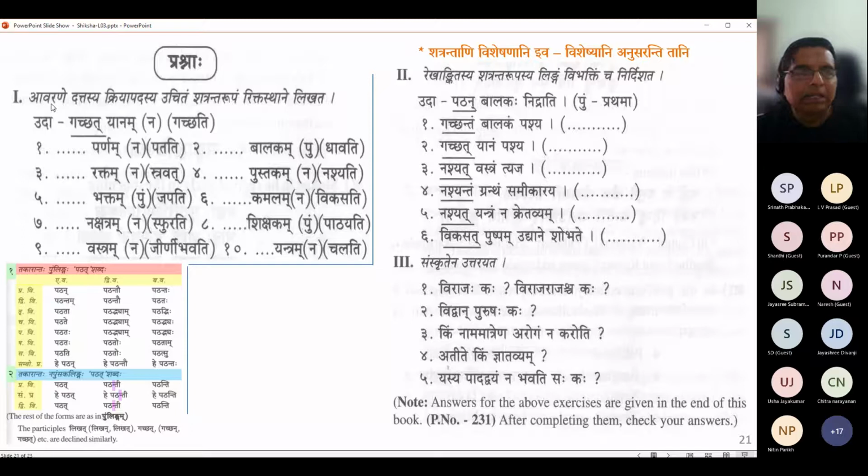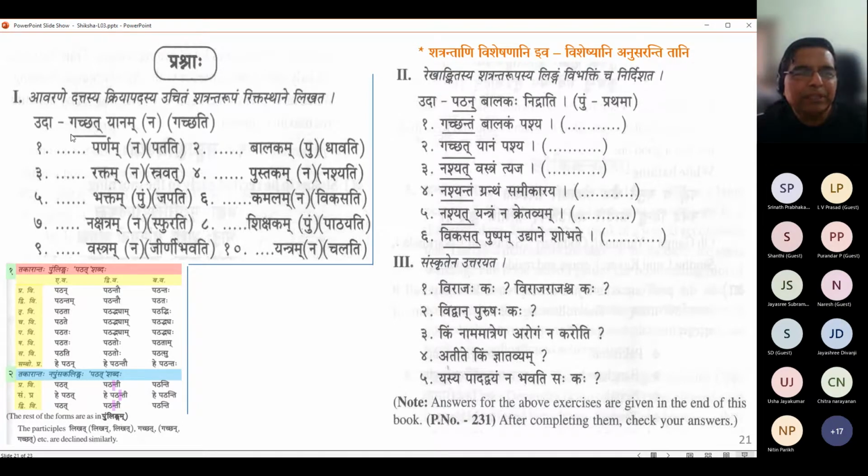Okay, let me again translate the question. Avarane, in the space; dattasya, in the brackets in this context; dattasya, of the given; kriyapadasya, of the verb; uchitam, proper; shatranta rupam, the form of shatranta; riktasthane, in the empty space; likhata, you write. Okay, that is the literal translation.